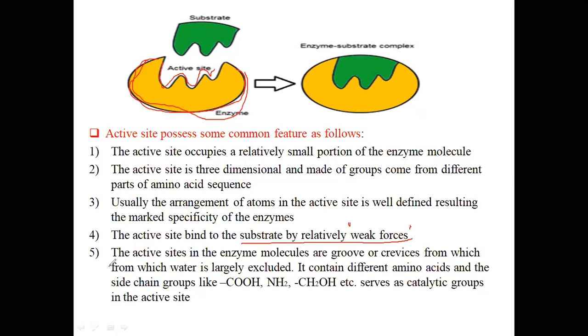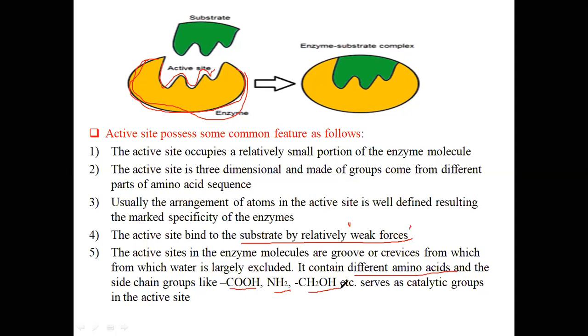The active site, next, the fifth feature of the active site: the active site in the enzyme molecule is a groove or crevice from which water is largely excluded. The active site contains different amino acids and side chain groups, like I have told you: carboxyl group COOH, amino group NH2, and then hydroxyl group. These groups have been arranged differently.